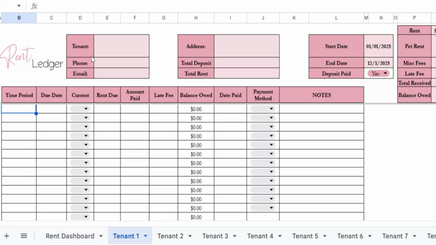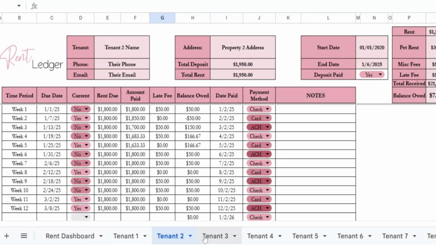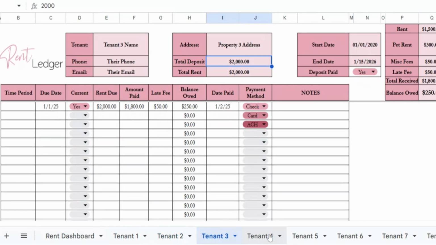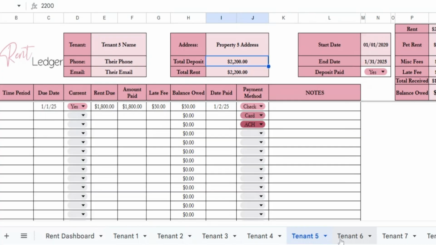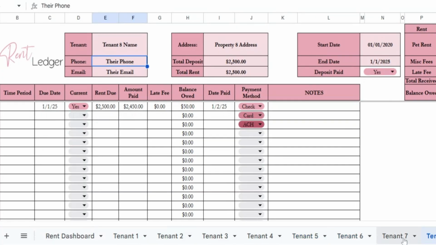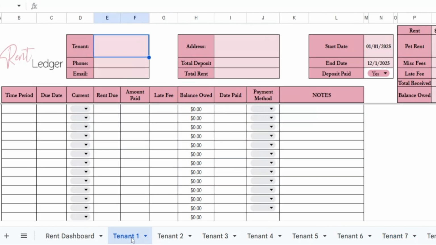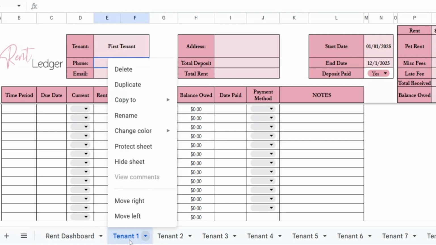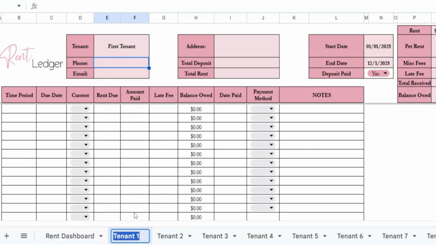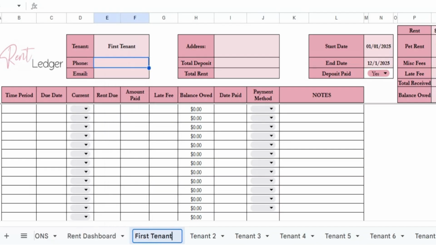It really is an easy sheet to use. This is also just the examples of the other tenants and what they owe and things like that, so you can just easily see. If you wanted to rename this, instead of tenant one, first tenant, we can right click on it, hit rename. We call this first tenant. If you wanted to just remember who it is, instead of tenant one, you have an actual name for it, you can do that as well.